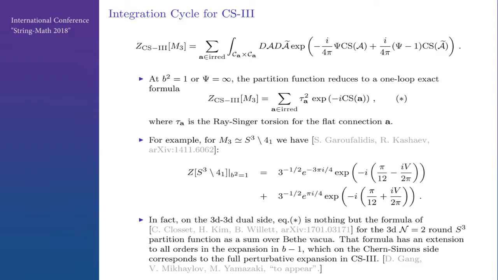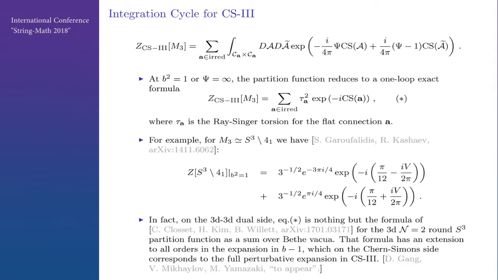So these are two critical points. In fact, on the 3D dual side, this equation is nothing but the formula for the round 3-sphere partition function, which is a special case of what these people derived. It is a sum over Bethe vacua of the handle gluing operator times the fibering operator, because S3 is a degree 1 bundle over S2.